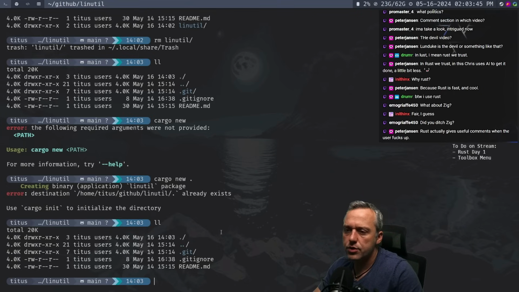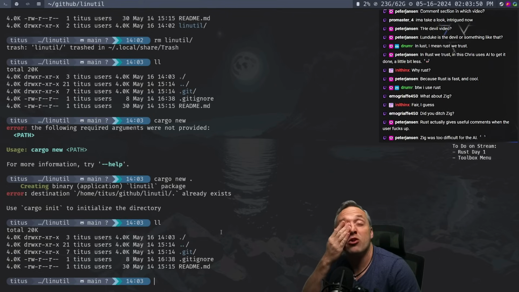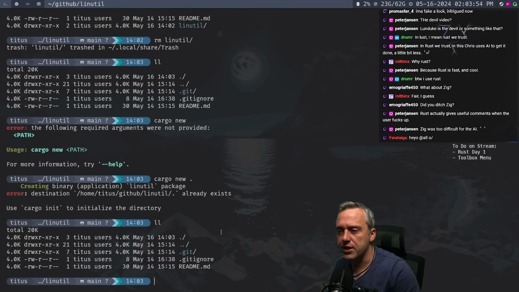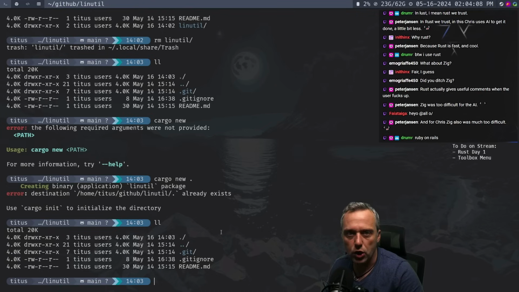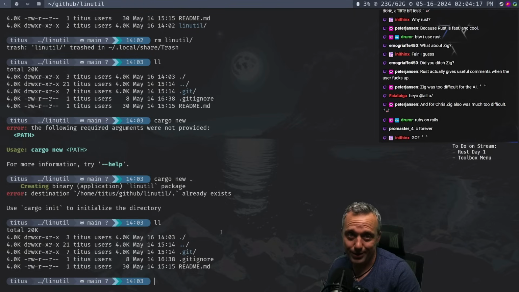Yeah, we ditched Zig. Zig's honestly an interesting concept, but the thing about it is I'm a noob. And Rust is relatively noob-ish friendly. As long as you've programmed a little bit, you'll get your legs under you pretty quick. And the documentation and adoption is just so much higher with Rust. Zig's just too obscure. If I knew a lot about programming, I think we could do it. But Zig was even too difficult for ChatGPT. So it's like, a little bridge too far. Maybe after we learn Rust, Zig would probably be attainable.